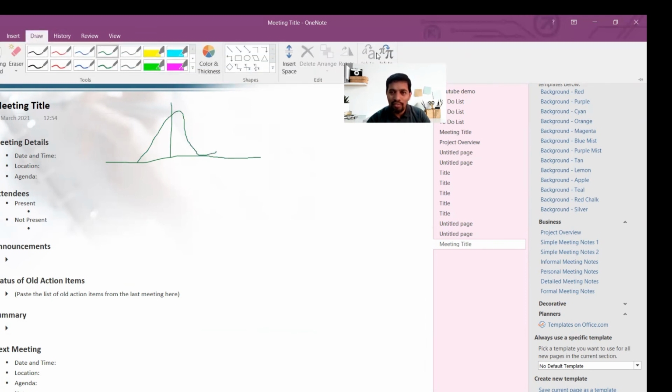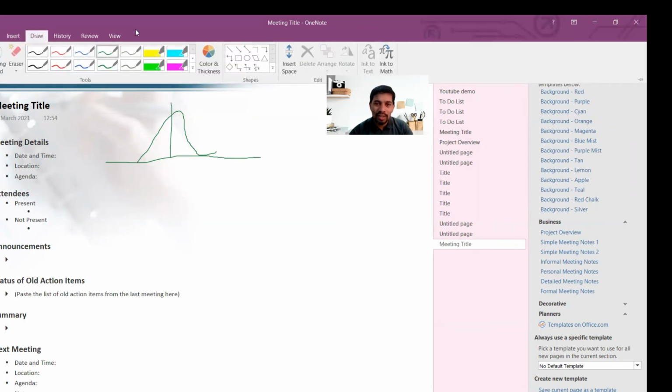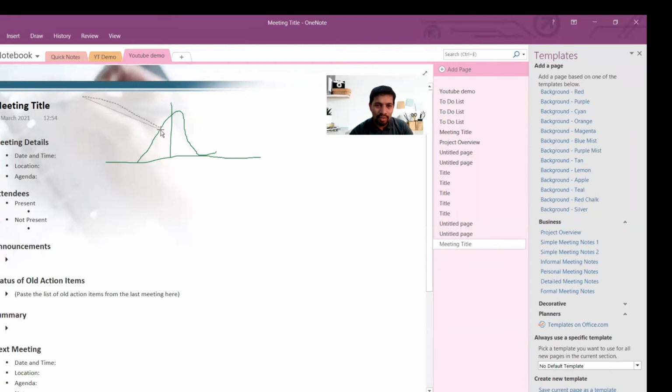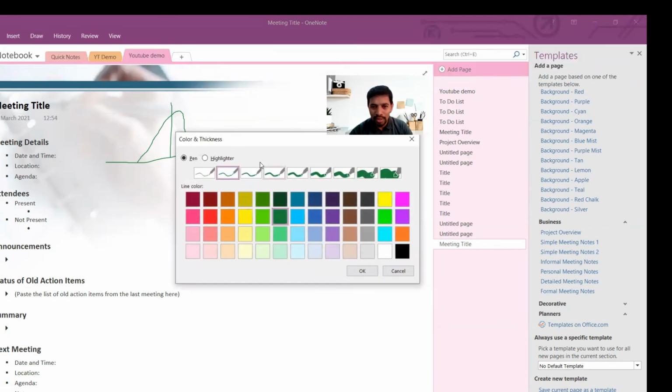And you can also have Ink to Math. If you have a pointer and touch screen, it will be more accurate. So Ink to Math is also there, and freehand drawing, and lasso select and all that. For example, if you wanted to select these regions, you can select all these. In Draw particularly, it has more options, and thickness, colors, all these you can pick up. You can use a highlighter or pen or something like that.